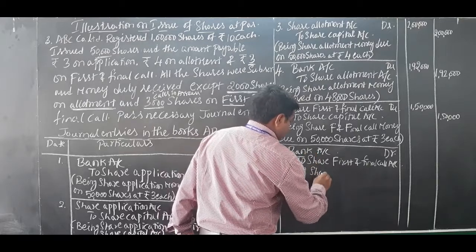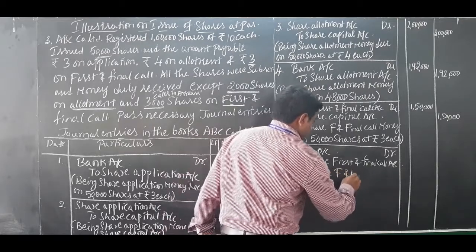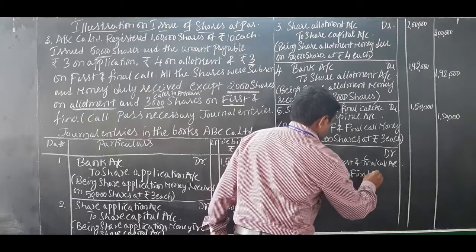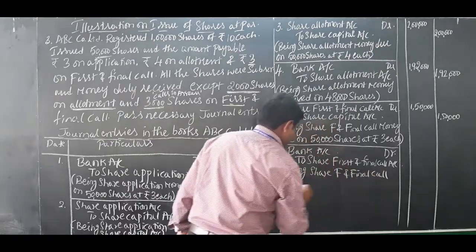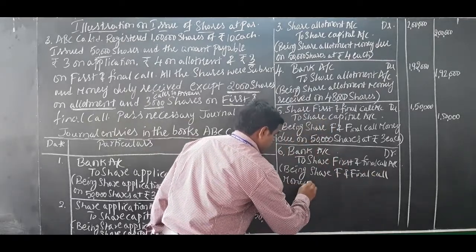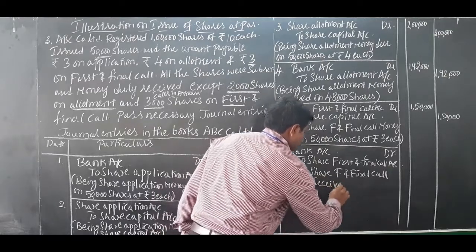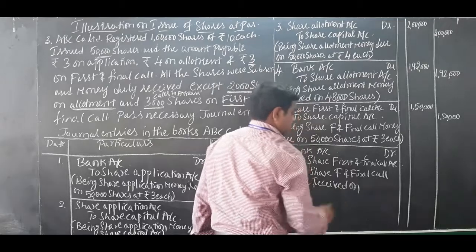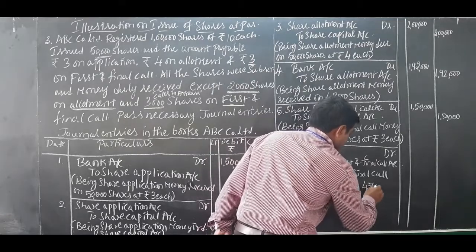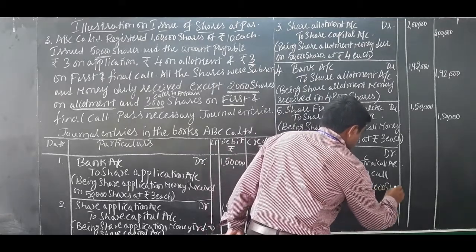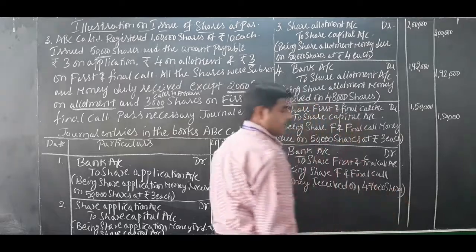being share first and final call money received on 47,000 shares. That is important, not all 50,000 shares.